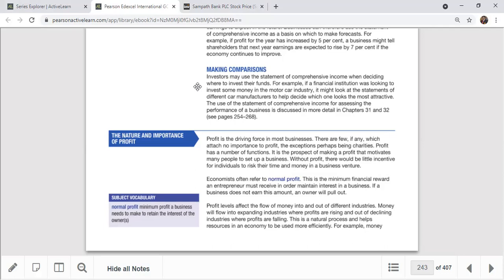So that's why, in making a comparison of financial statements, this SOFP and SOCI, these profitabilities are really important, and we can find them from the statement of comprehensive income, right? So the nature and import of profit. Sometimes in a question we can be asked what is the import of profit, or what is the import of cash. So you should know the import of profit, because profit is really important. That's called the bottom line.